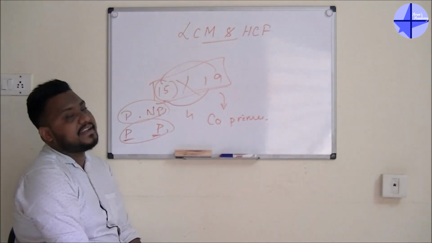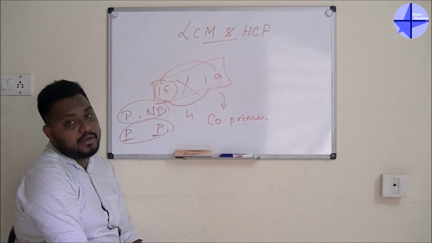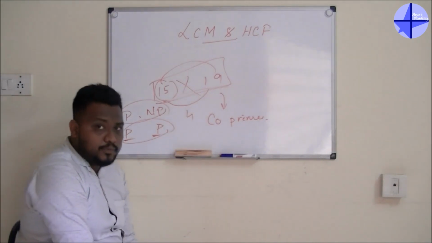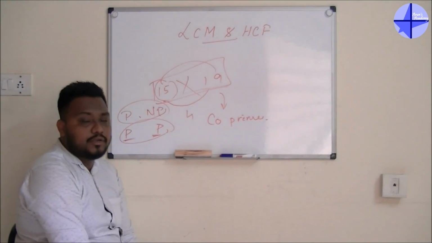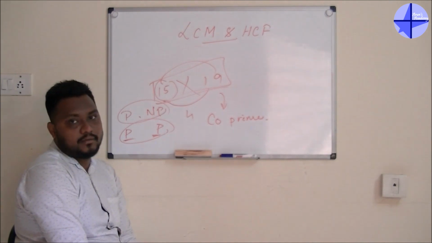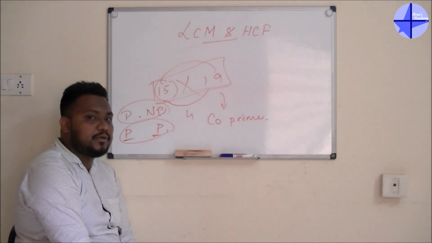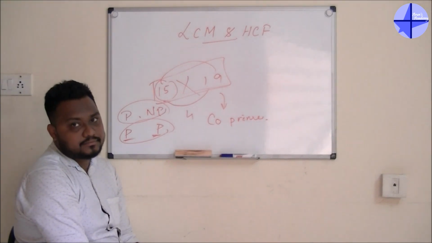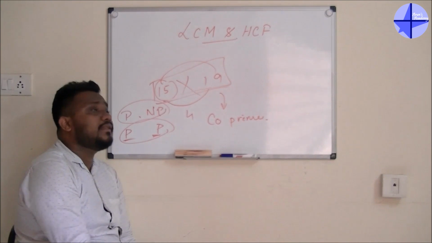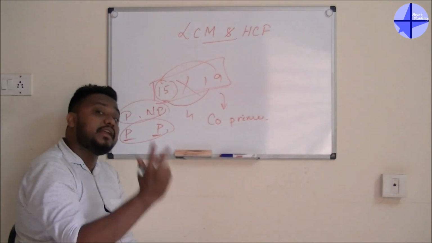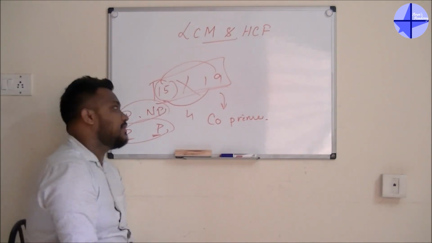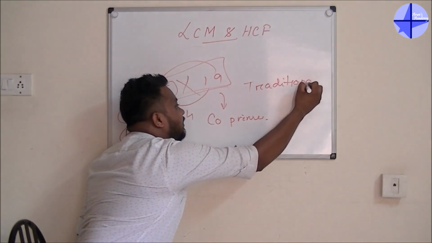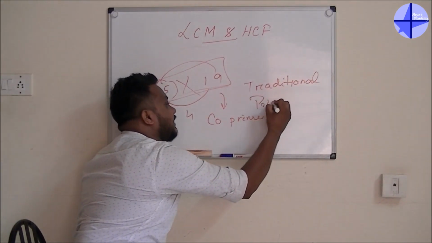By using this, you can find the answer within 5 seconds whenever someone asks you to find the LCM of two numbers. Guys, whatever trick I am giving you is very useful when you go for time and work. How it is useful, I will tell you when we teach you time and work. Now another question will come: Sir, what if there are three numbers? Guys, if there are three numbers, you have to go for the traditional method, or else you can go for the prime factorization method.